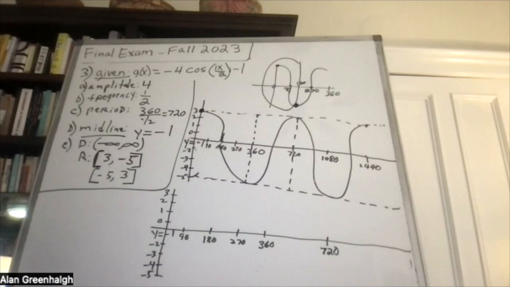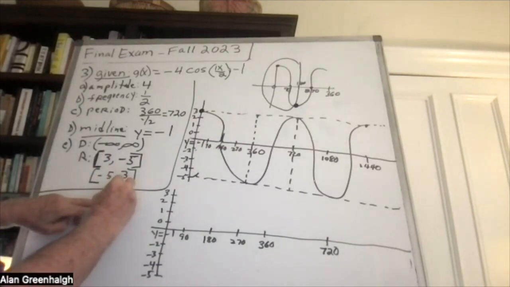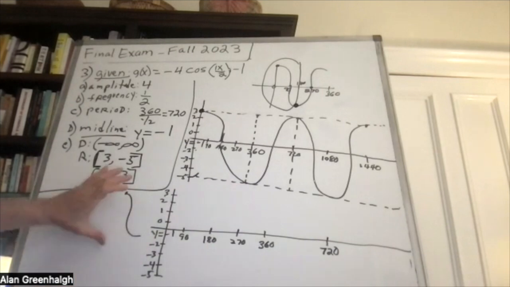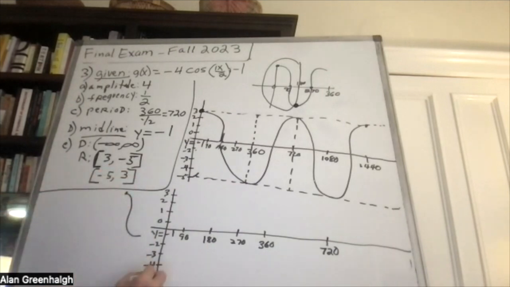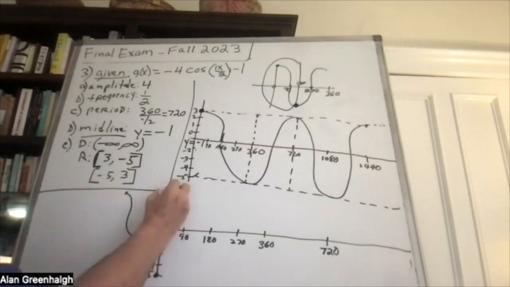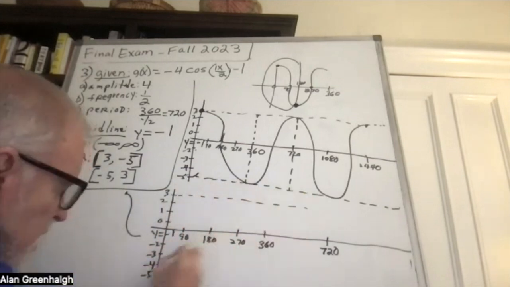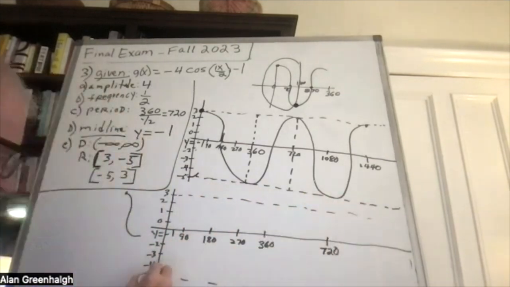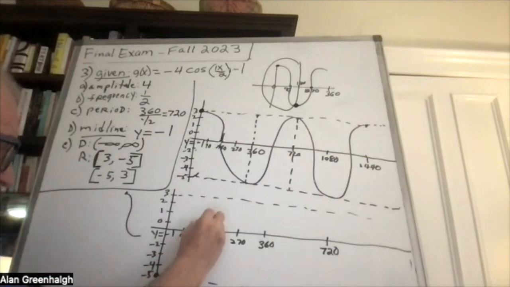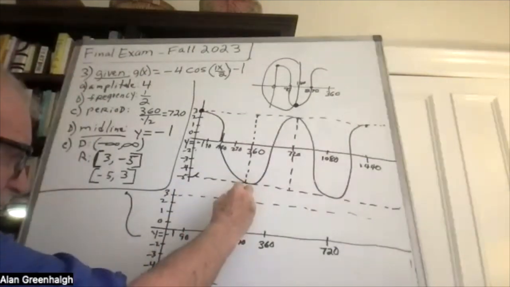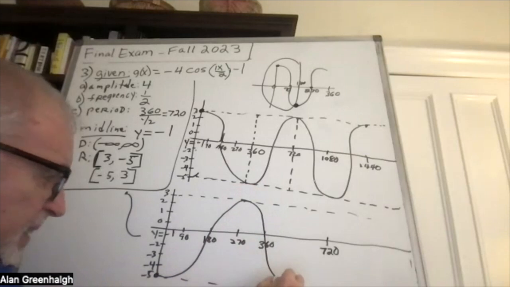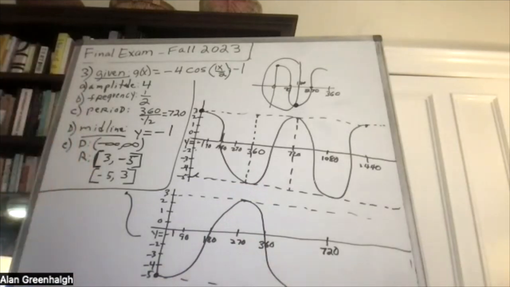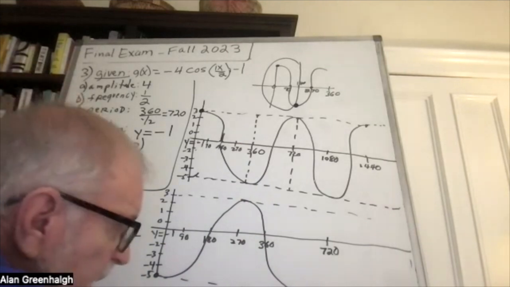Okay, so in other words, this is what we're graphing. But it's upside down, so we start here. And I like to do these things over here to show what the parameters are. So it starts here and goes like that, and then like that. And that's the entire period.